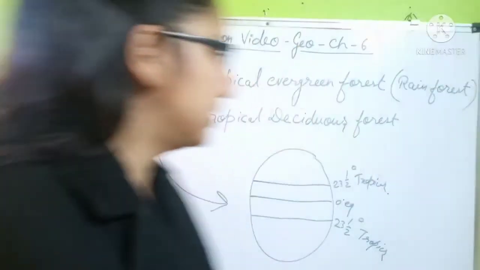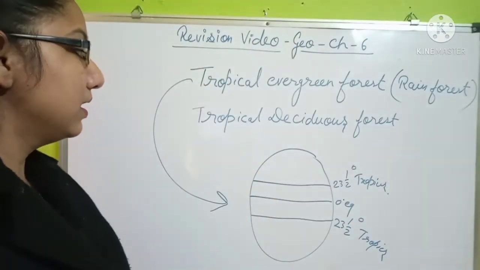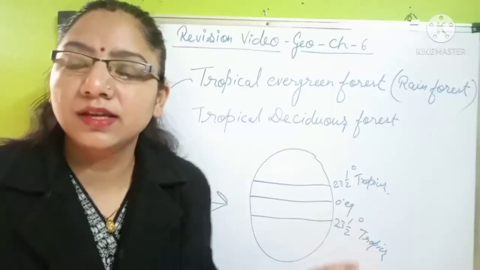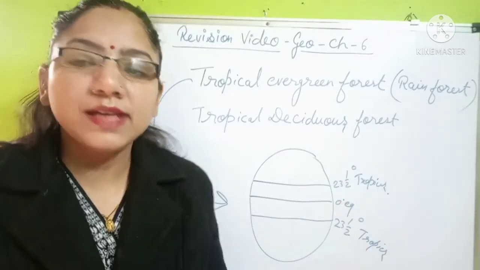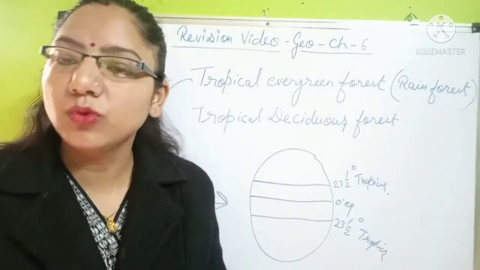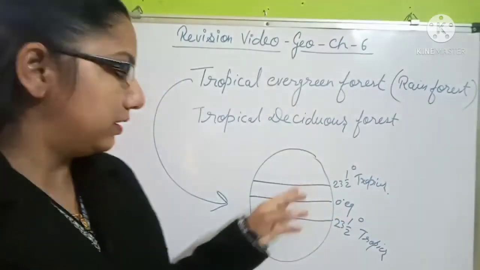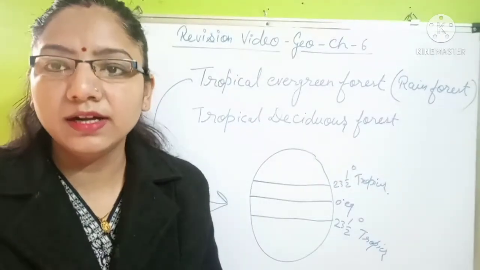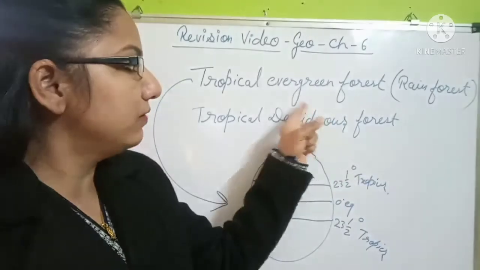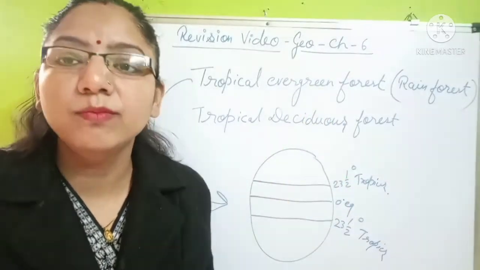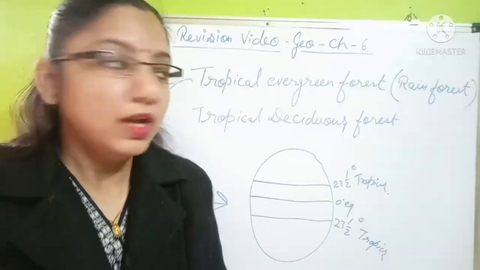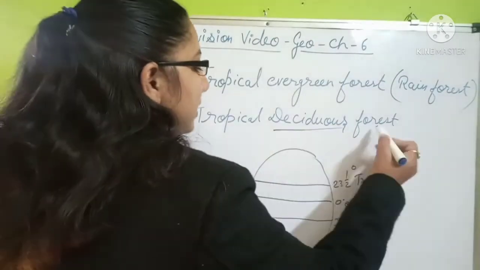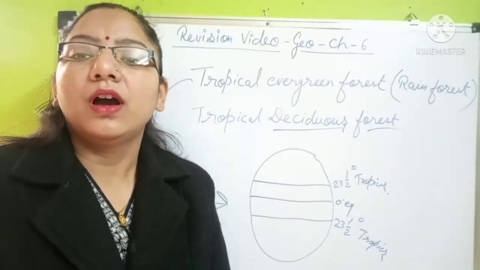First, I am telling you about the deciduous areas. The deciduous forested areas are also situated in the tropical zones, but these areas receive less rainfall as compared to the evergreen forest, 100 to 200 centimeters. And the common difference between the evergreen forest and the deciduous forest is that the evergreen forest does not shed its leaves because of the availability of water. And the specialty of the deciduous forest is that they shed their leaves according to the season.